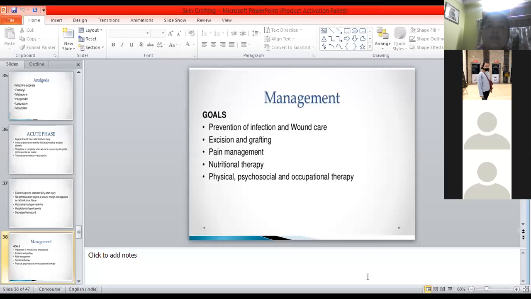The overall goals of nursing management, if you see, what are the goals? Apart from ABC, our main objective will be A, B, and C: patent airway, breathing, circulation, right? And after that only the wound care and other things will come. So the remaining goals will be prevention of infection and wound care, excision and grafting, pain management of the patient, nutritional therapy of the patient, physical, psychological, and occupational therapy. Physical, psychological, occupational therapy will come in the extreme last phase.